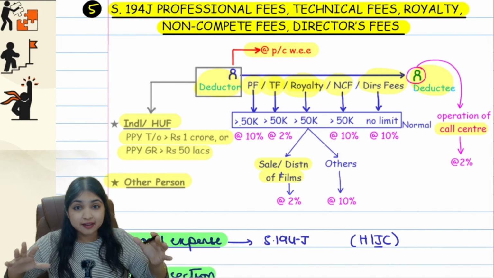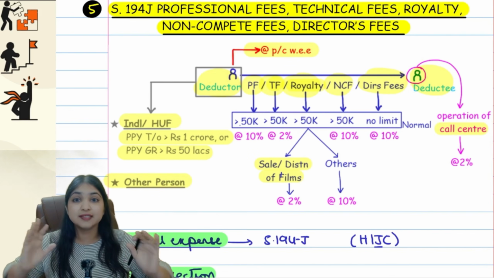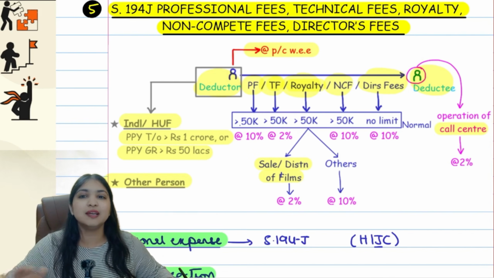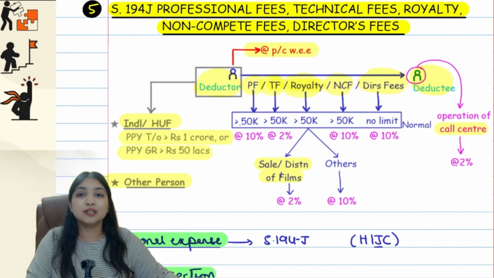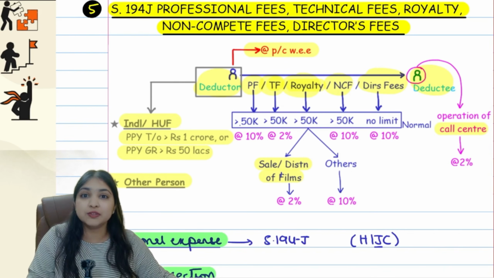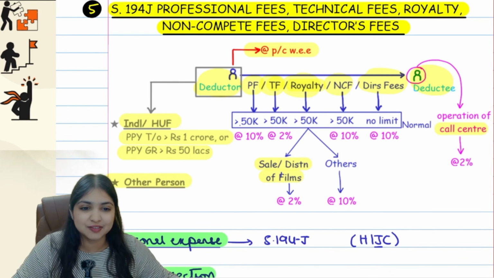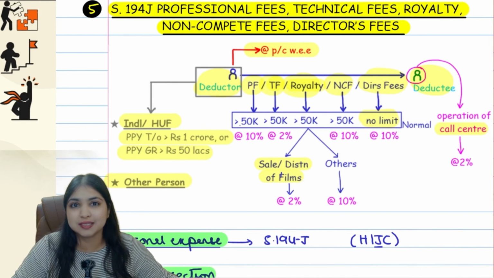So, in the entire year, between Blue and Green, professional fees alone will get a 50,000 limit. If the professional fees are more than 50,000, then TDS will apply. Similarly, technical fees, separate 50,000 limit. Royalties, separate 50,000 limit. Non-compete fees, separate 50,000 limit. But for director's fees, there will be no limit.